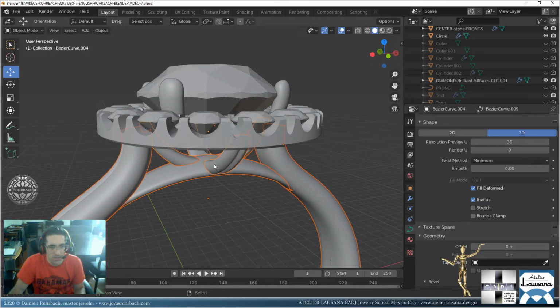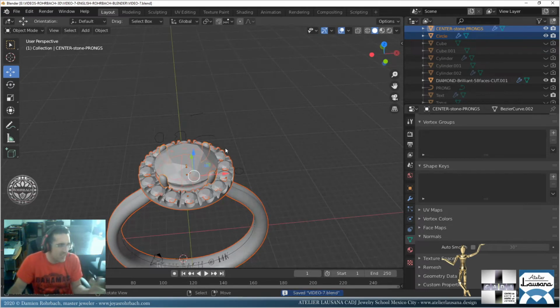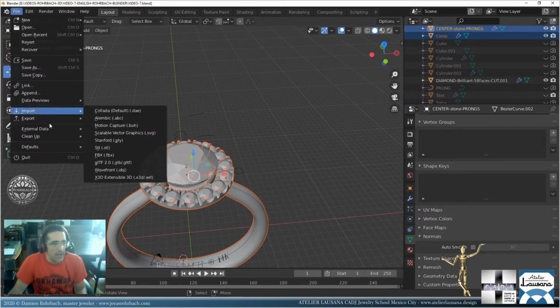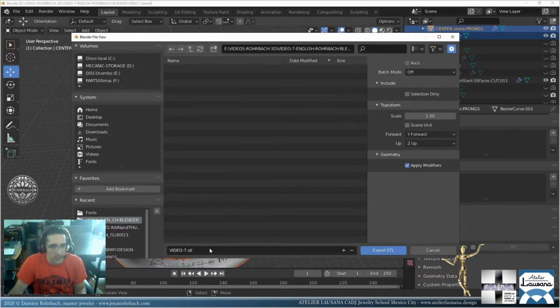I'm going to export this file. So to print this, you take all the metal parts, not the stones, obviously, but we need to say it. So just the metal parts. Go to File, Export, STL. So I'm going to export it. This is Halo Ring video 7, size 7. And don't forget to click on selection only. This is the typical trap, where you forget to put that on. Okay, turn it on. Okay, export.